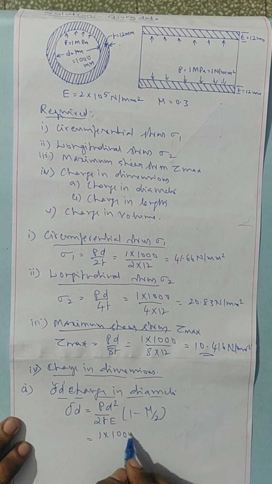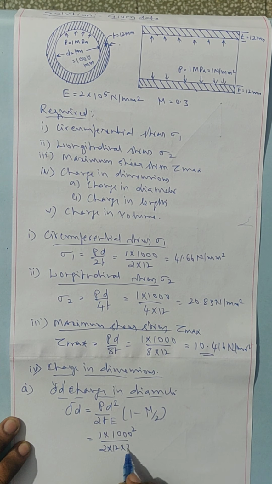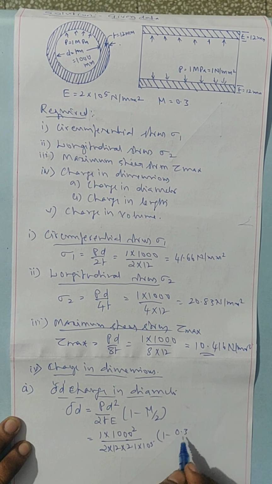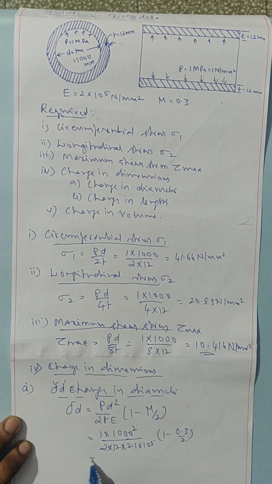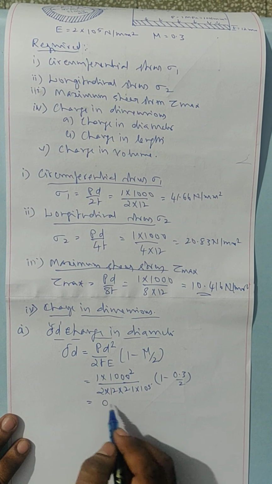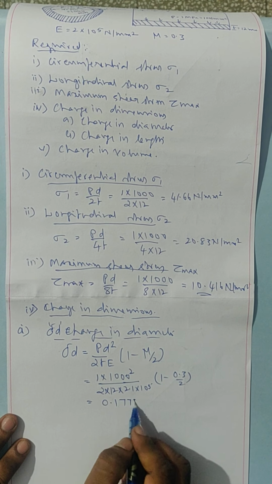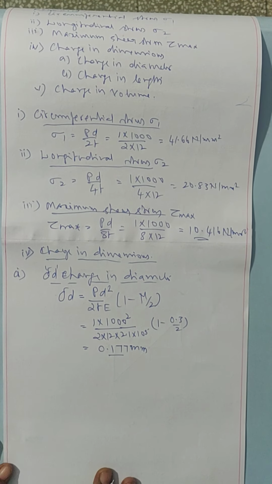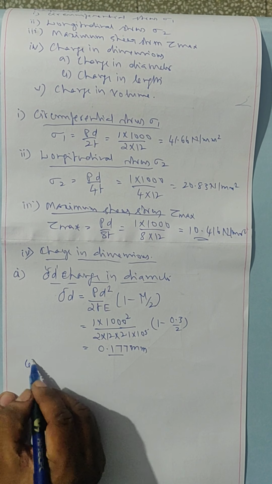D is 1000 square by 2 into T is 12. E is given 2 into 10 to the power 5 Newton per millimeter square. 1 minus mu, which is given 0.3, by 2. It seems to be delta D is 0.177 mm.